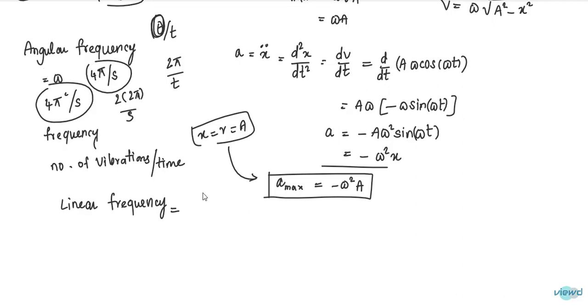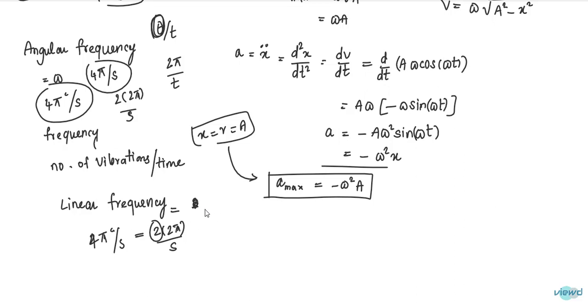Then linear frequency. In the example, 4 pi radians per second is the angular frequency. So how many revolutions have been completed? 2 into 2 pi per second. 2 pi means 1 revolution. So 2 into 2 pi, that means 2 is the linear frequency. 2 vibrations have been completed.